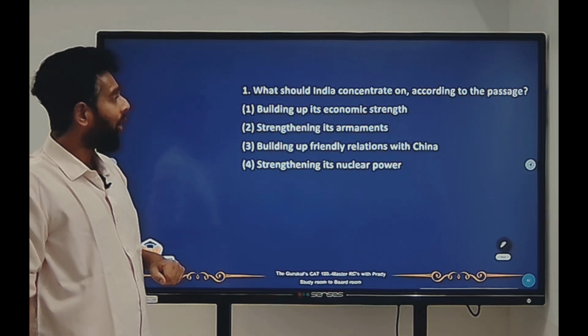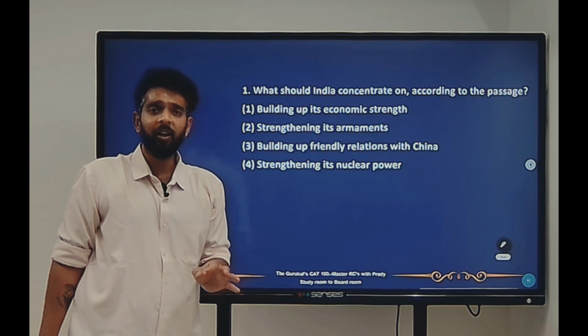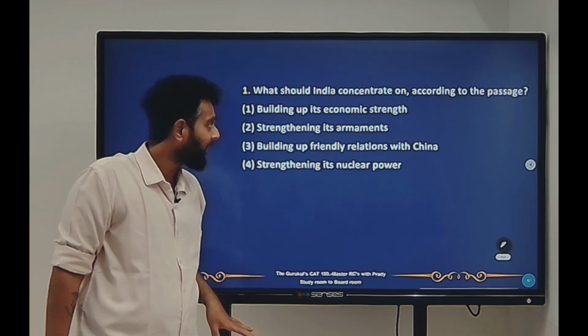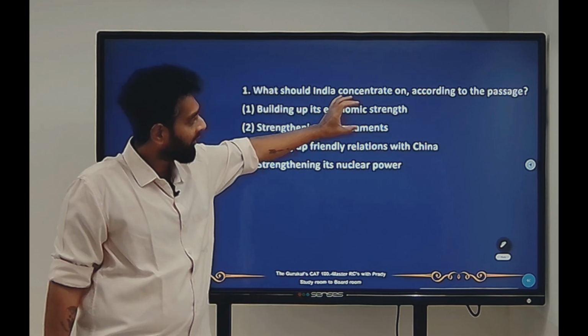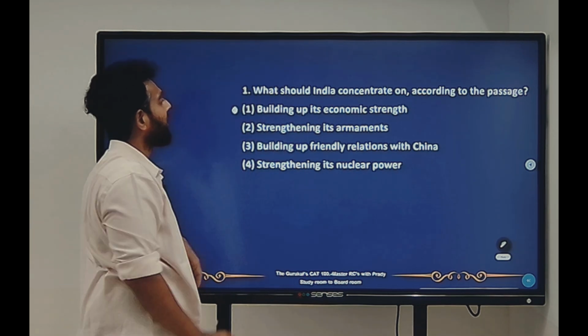Now, let's go for question number 1. What should India concentrate on according to the passage? That means, what should India concentrate on? Right. So, building up its economic strength. Yes, this has been very clearly told in the passage. So this is a possible answer.